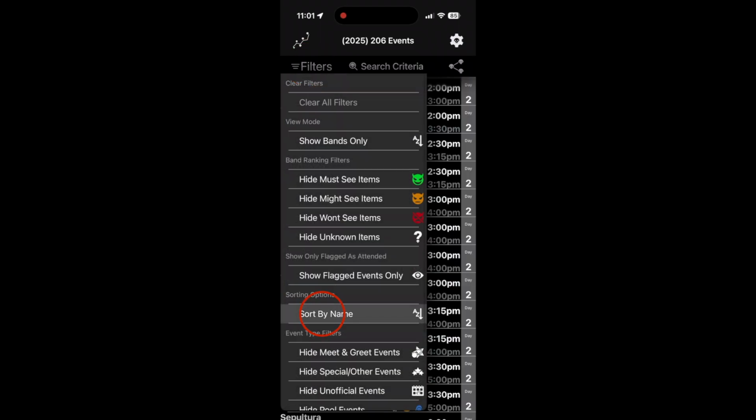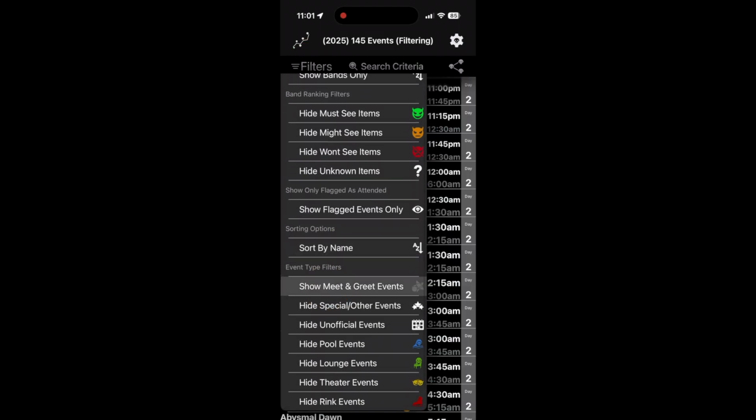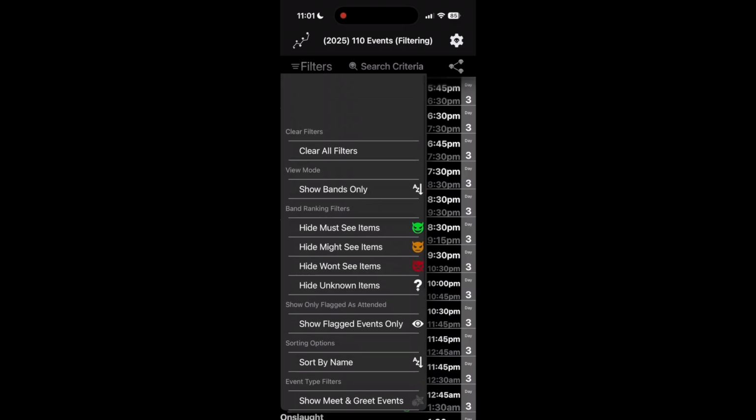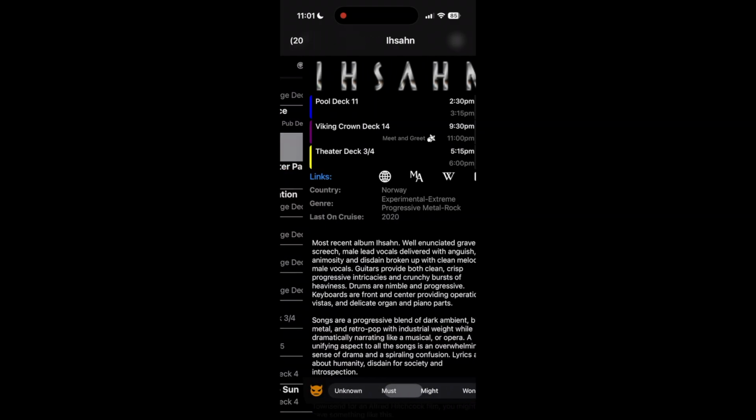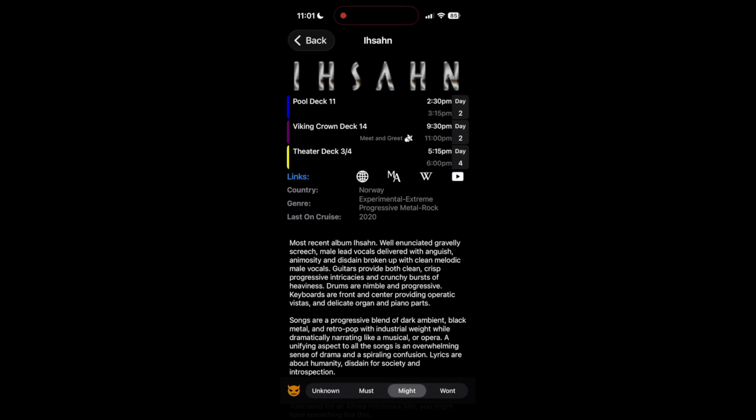You can hide certain classifications of events like meet and greet or the All-Star Jam. You can also hide certain venues like the lounge, for example. Clear filters removes all filtering so you can see all events. Within the details screen, events are listed here as well, showing all events related to the band that you clicked on. These include any scheduled meet and greets and clinics. You can click on any event to toggle between fully attend, partially attend, or won't attend.